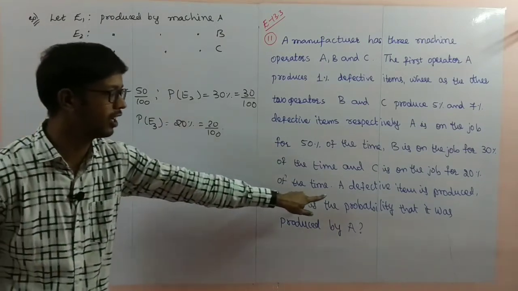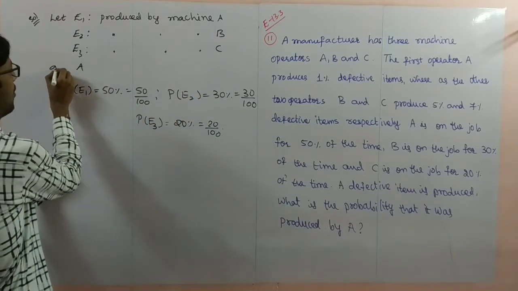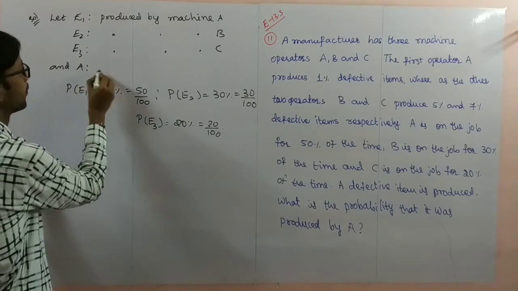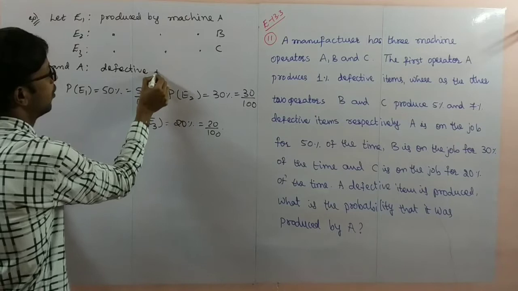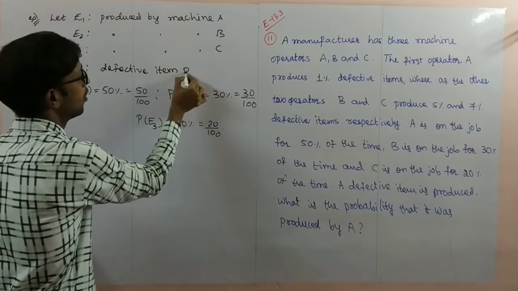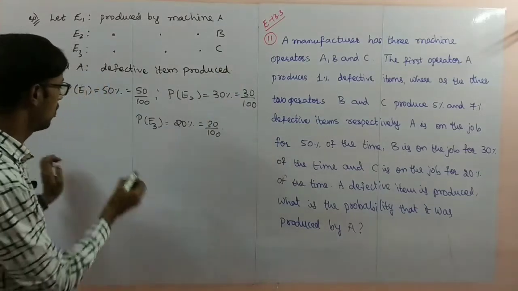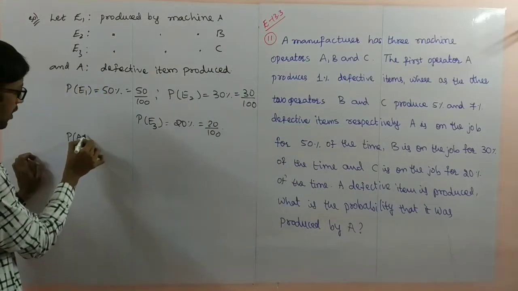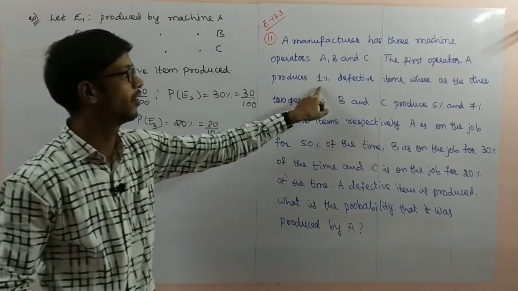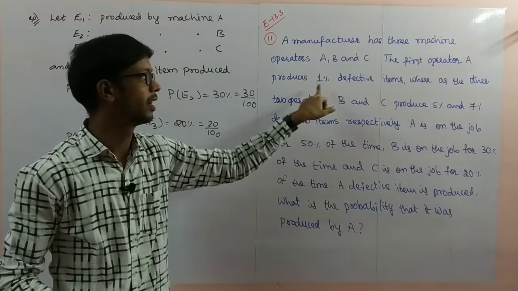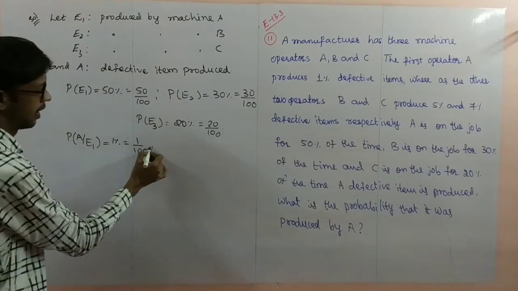Next, one more event is there, that a defective item is produced, and capital A is the defective item produced. So now I'll write the probability of a defective item by operator A. How much is given? 1% for operator A, that is 1 by 100.